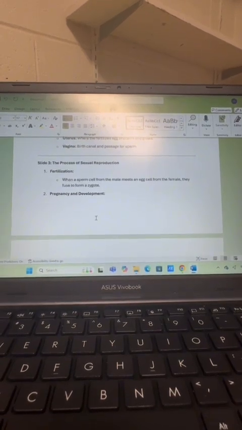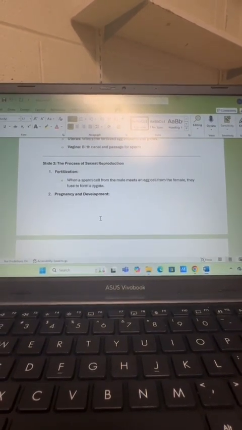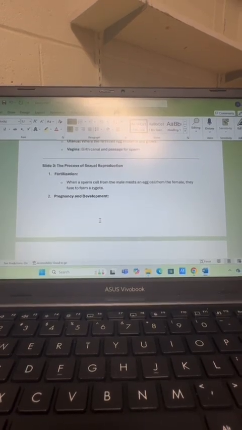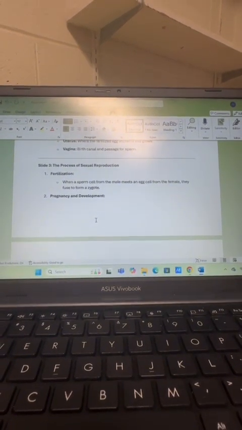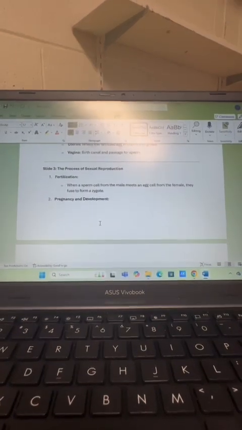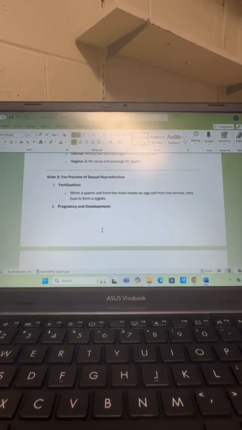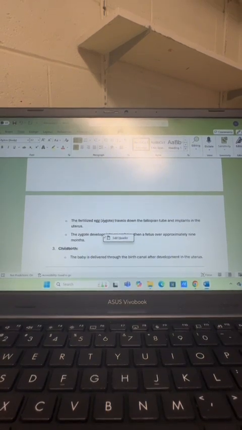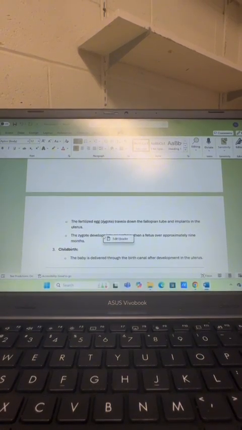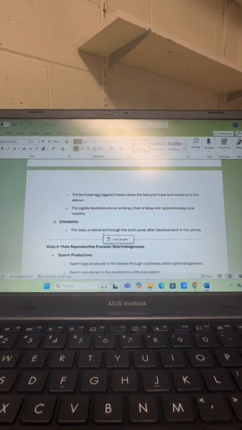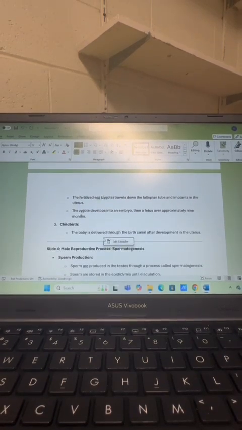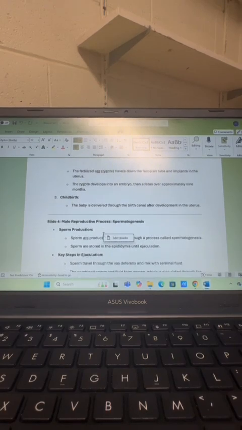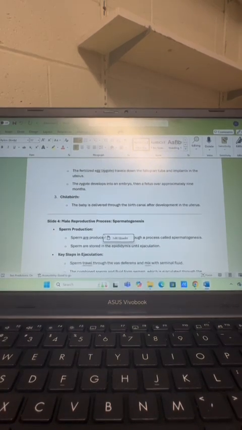You're going to take us to slide 3. The process of sexual reproduction. Fertilization: this is when a sperm cell from the male meets an egg cell from the female and they fuse to form a zygote. Pregnancy and development: the fertilized egg travels down the fallopian tube and implants in the uterus. The zygote then develops into an embryo, then a fetus, over approximately 9 months. Childbirth: the baby is delivered through the birth canal after developing in the uterus.